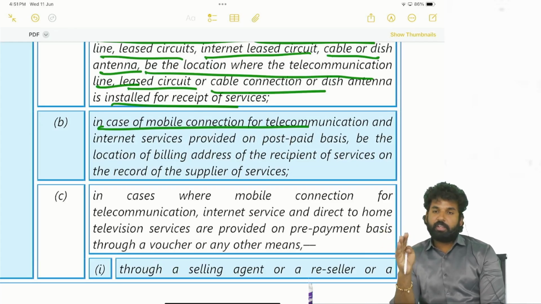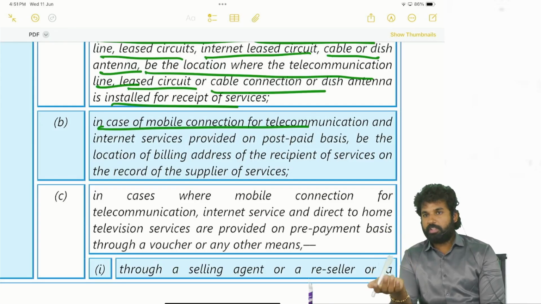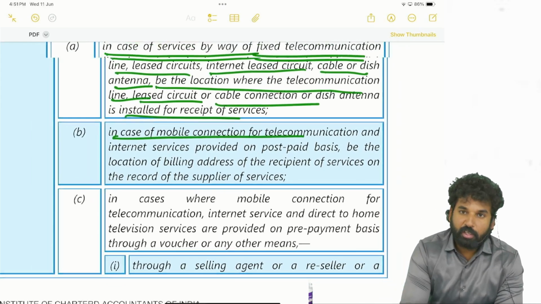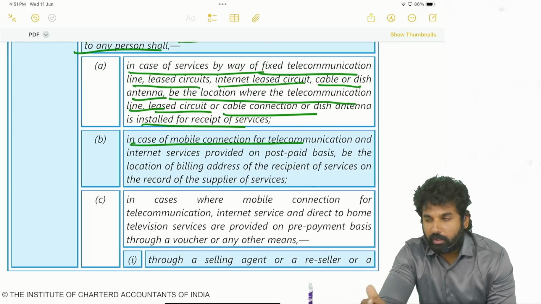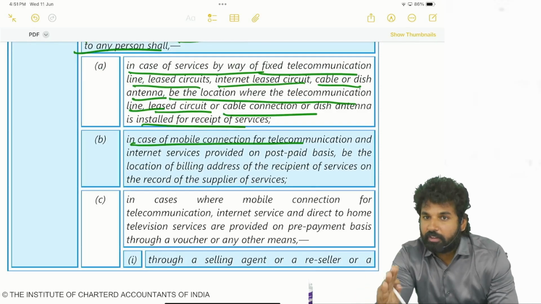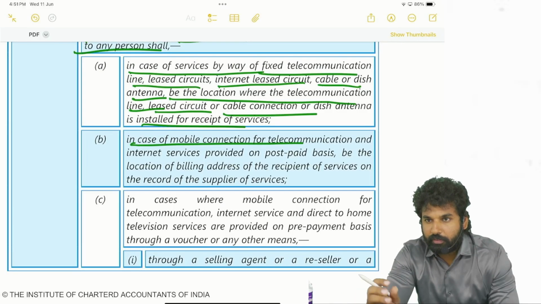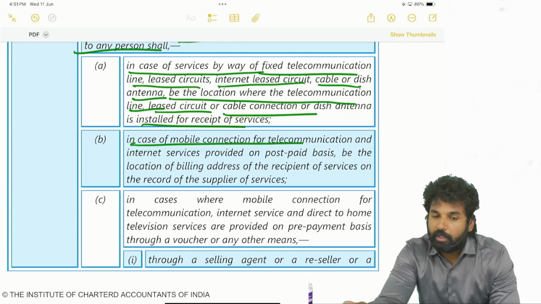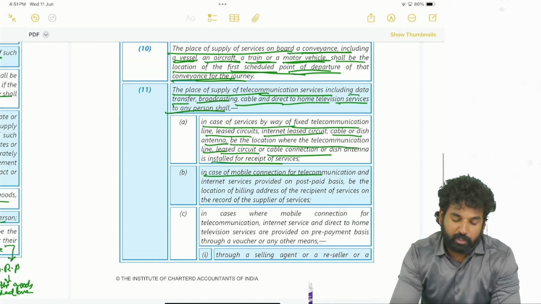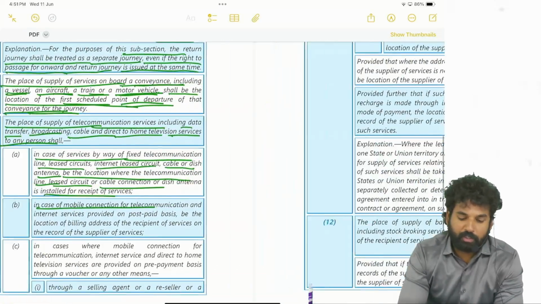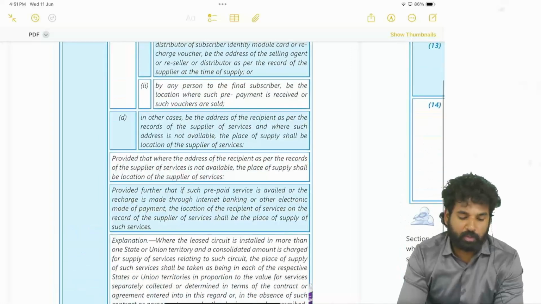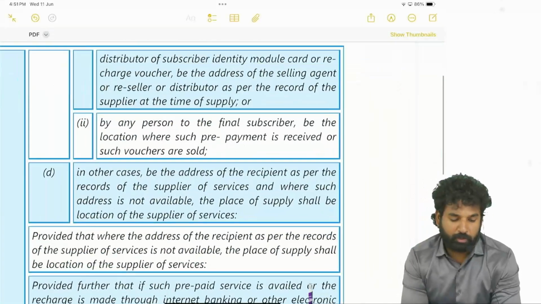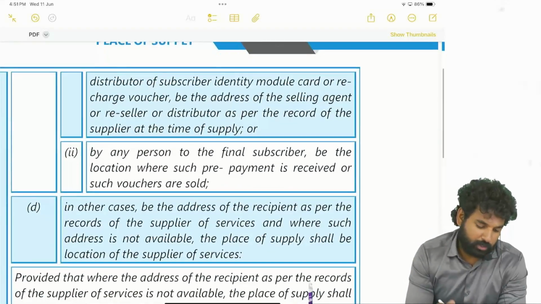Whenever it is a case of recharge through electronic mode, that means we are recharging online, in such cases the recipient address will be there with the supplier. If the recipient address is there with the supplier, then the place of supply will be the place of the recipient. Okay, if the recipient address is not available, then the location of the service provider will be the place of supply.